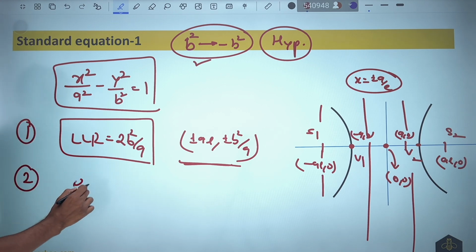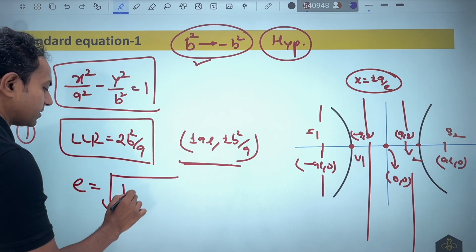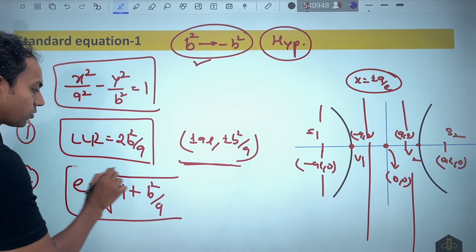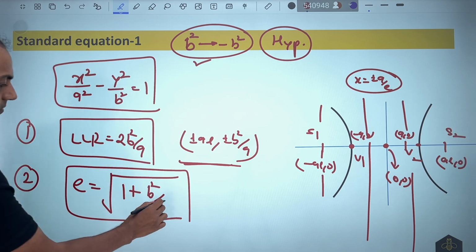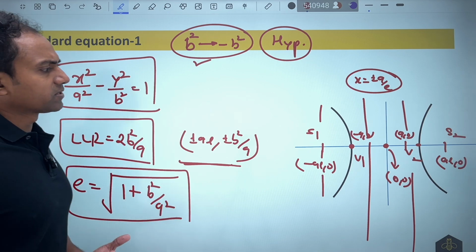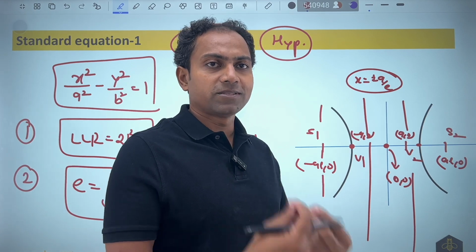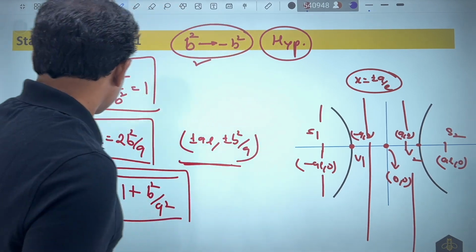Another important result is that of eccentricity. Eccentricity, again, if I replace b square by minus b square, will become root of 1 plus b square by a square. So you can see that all of the results are exactly the same as the ellipse. Few that are different can be obtained by replacing b square by minus b square.